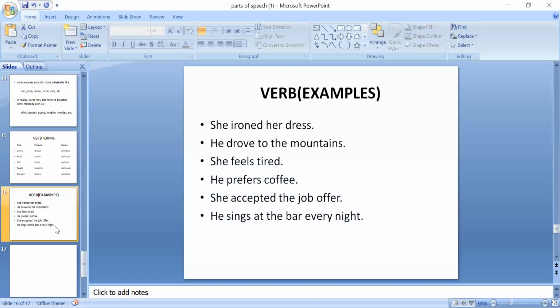Now look at exercise 2. I'm going to read the instructions: replace the underlined words with a pronoun. Clear? First of all, I'm going to read the example. Rabia spoke to her teacher, Mr. Kashif. So for the phrase her teacher, Mr. Kashif, the pronoun which will be used is him. Okay, Rabia spoke to him.